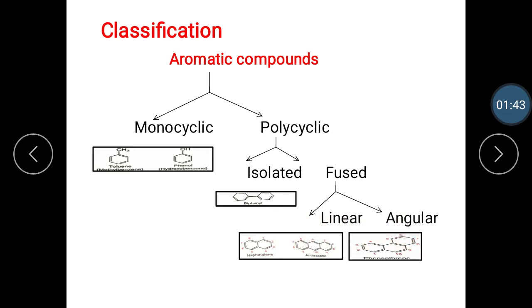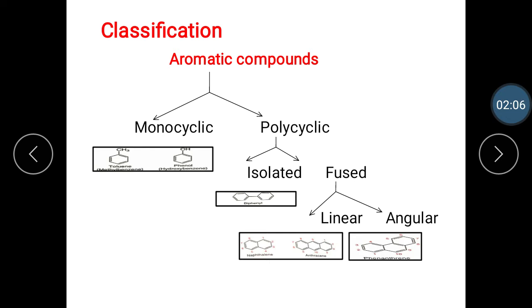Monocyclic aromatic compounds contain only one benzene ring. For example, the benzene ring with a CH3 group attached is toluene, and the benzene ring with an OH group attached is phenol. Toluene and phenol are examples of monocyclic aromatic compounds. Then the next one is the polycyclic aromatic compounds.